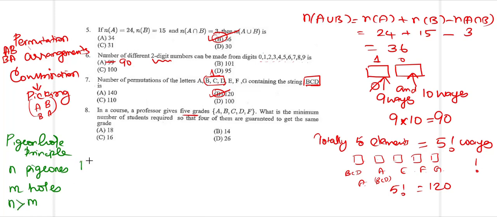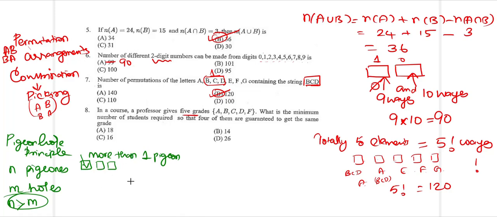In which case, if you first allocate 1, 1, 1 in each, there will be extras because the number of holes is less. So at least one of the boxes will have more than one pigeon. This is the case called the pigeonhole principle.